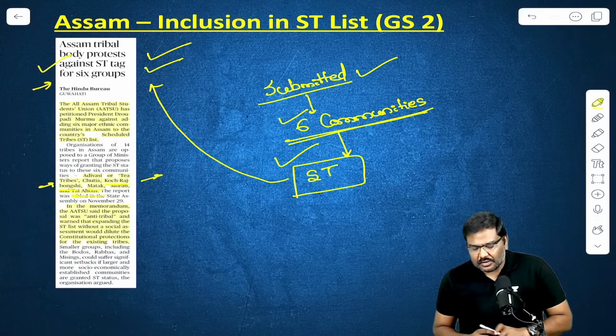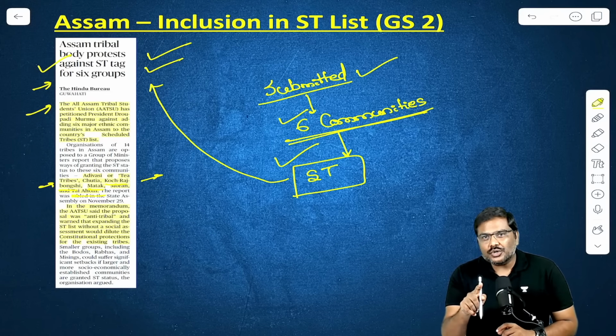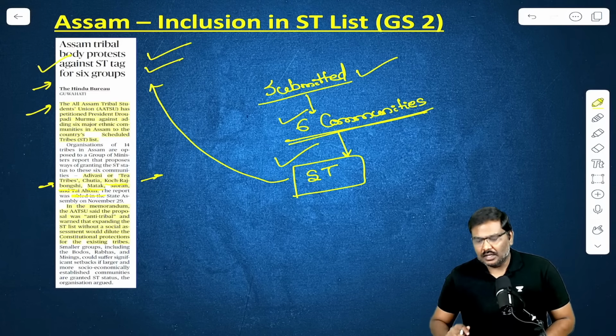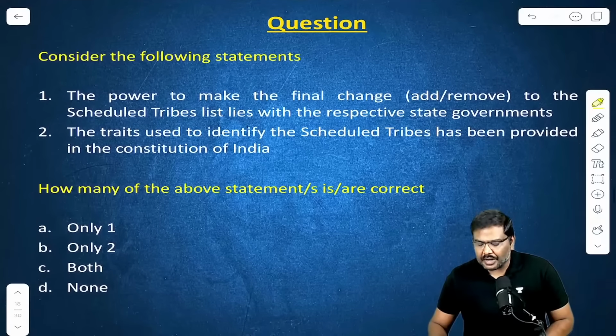This is the argument which has been put forward by the Assam tribal body to protest inclusion of the 6 communities as a part of scheduled tribes. This is the discussion. Please make a note of this. All the points are important.